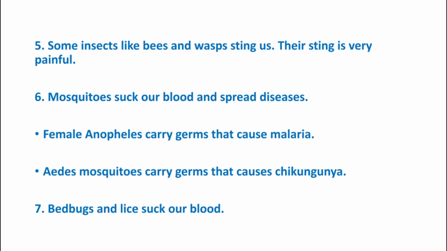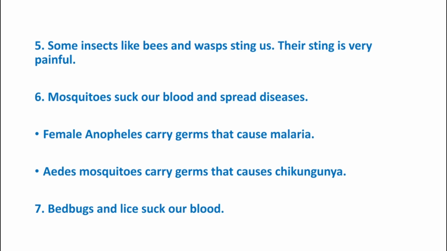You all know mosquitoes suck our blood and spread diseases. Anopheles is a kind of mosquito and the female anopheles carries germs that cause malaria. And Aedes is a type of mosquito. Aedes mosquitoes carry germs that cause chikungunya.